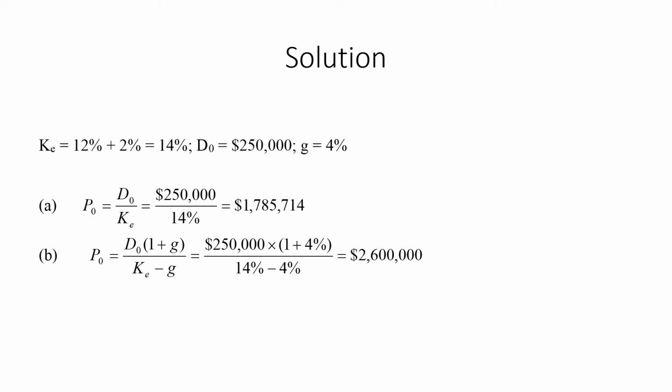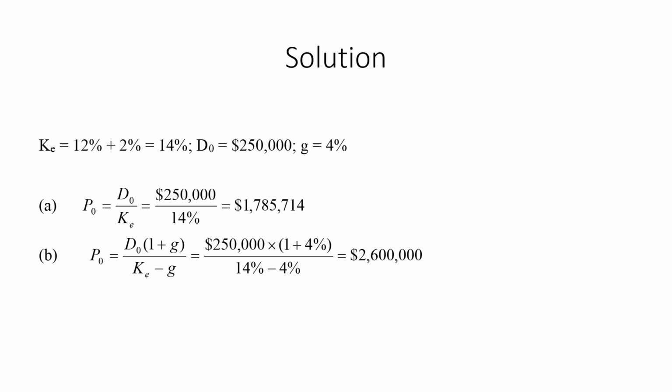Plus the D naught is $250,000. This is the dividend at the current period, and g is the 4% growth, which will be used for the second formula. Now for the first solution, P naught is equal to D naught divided by KE. D naught is the current dividend, $250,000, divided by 14%, which is the cost of equity. You will see that the value is 1.785714 million.